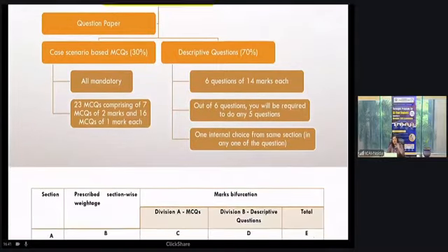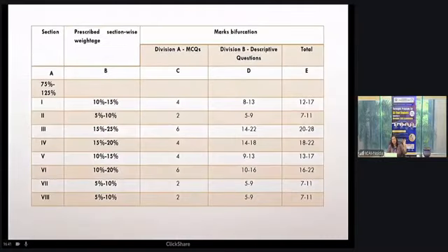Okay. This is whatever sir has explained to you, section wise weightage. This I have summarized in the form of a table also. So division B, mostly, if you see, for example, we are seeing section 6, which is 10 to 20%. This section 6 is your group accounting, and here one complete question of 14 marks is asked. So 10 to 16 is the range. A 14 marks question is asked within this range only.